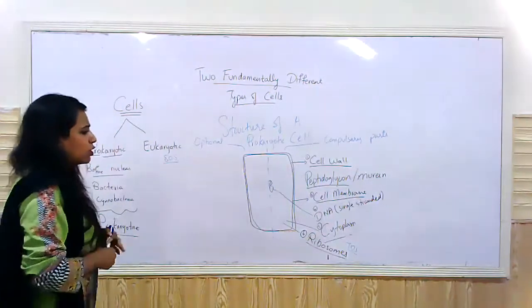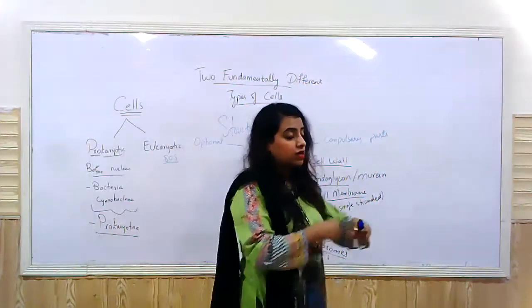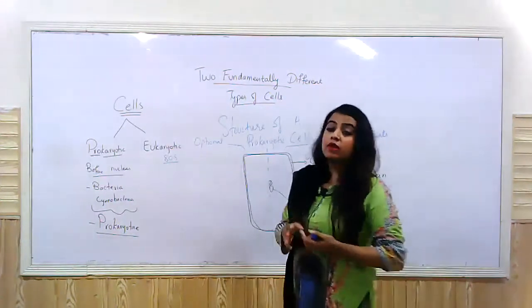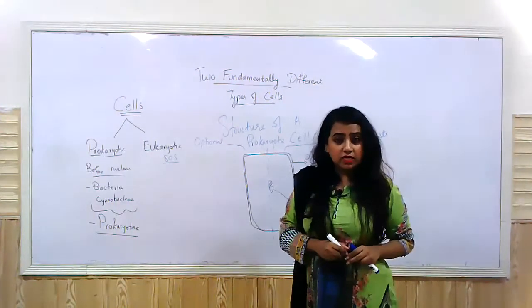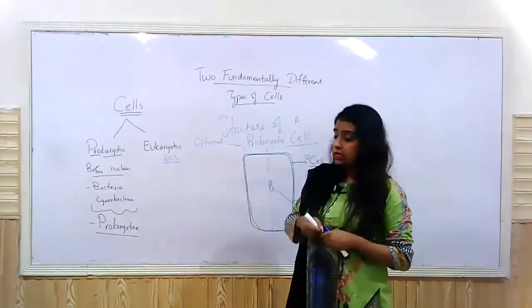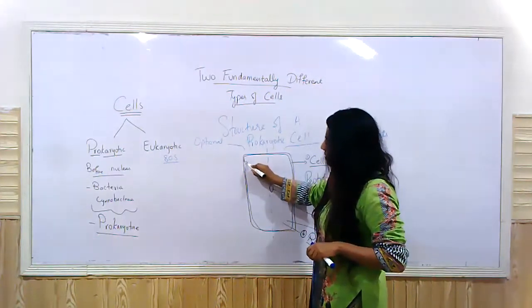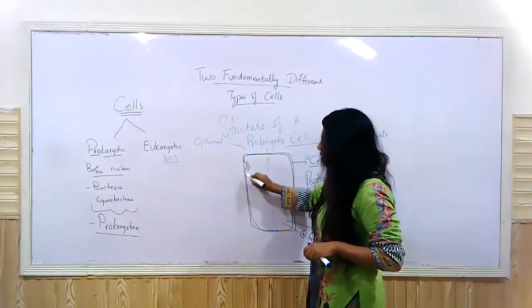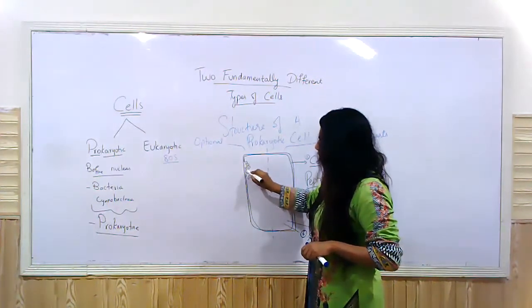Okay. Now, coming to the organelles, or the parts, sorry, I keep saying organelles, the parts that may or may not be present, right? Some of the bacteria or some of the prokaryotic cells may have infoldings of their cell membranes, right? What are these called?